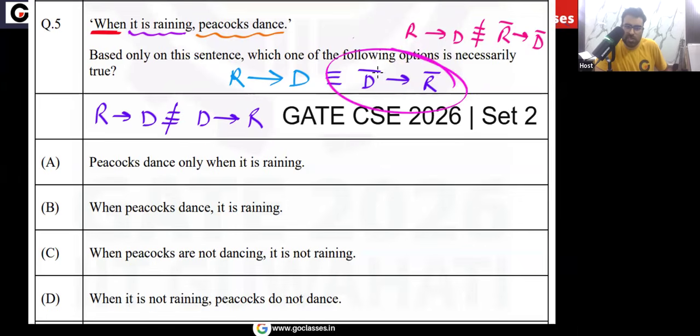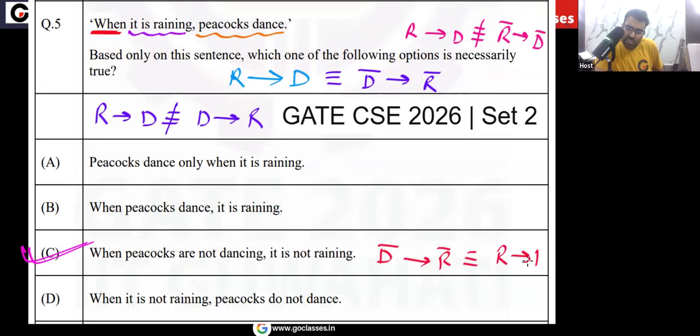So this is necessarily true that if peacocks are not dancing, then there is no rain. When peacocks are not dancing, then there is no rain. So option C. Actually, option C is what? That is D bar implies R bar. And this is equivalent to R implies D, that is given to you.